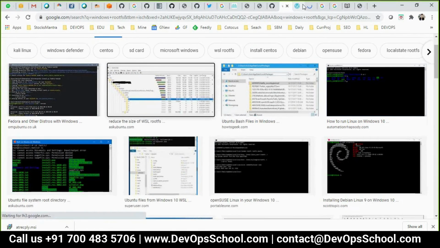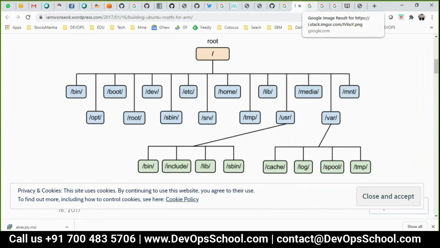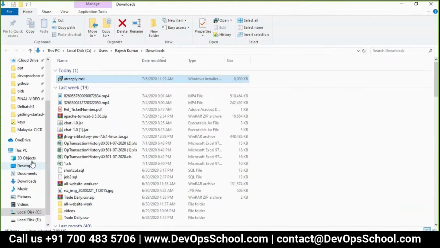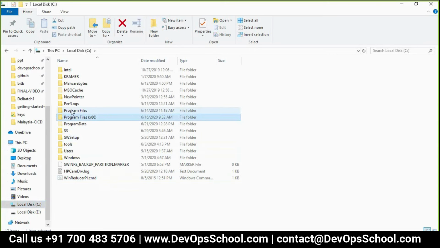Okay. So C drive, D drive, C program file. Have you seen this? No, this is not the one. So I will show you a real one. So go to my C drive. This is my root file system. Program, Windows. This is the root file system.